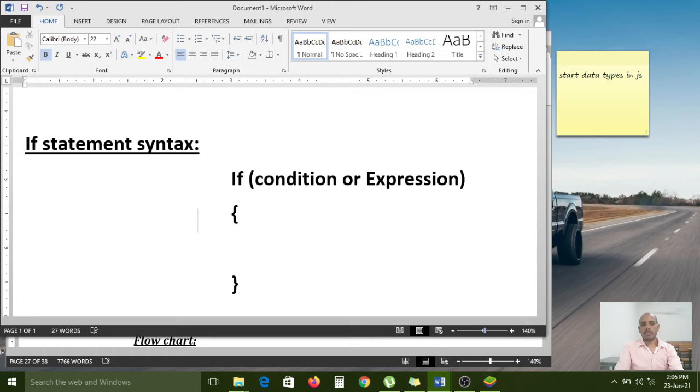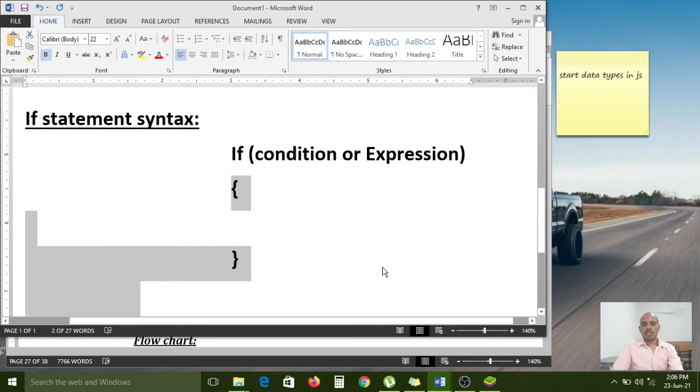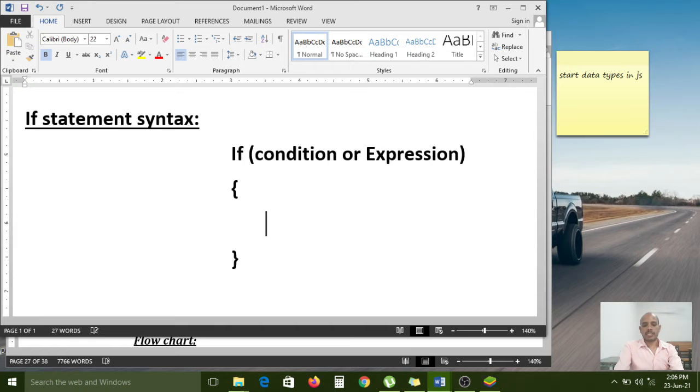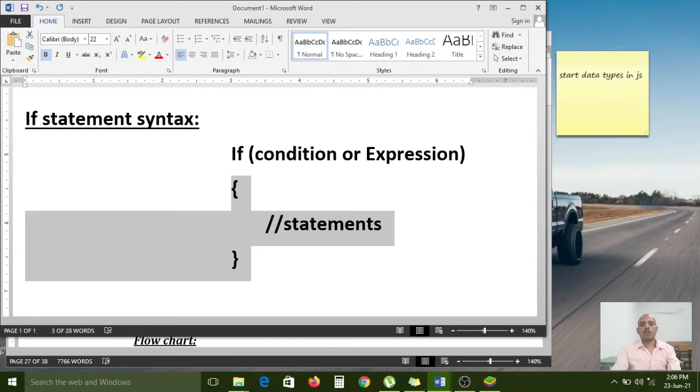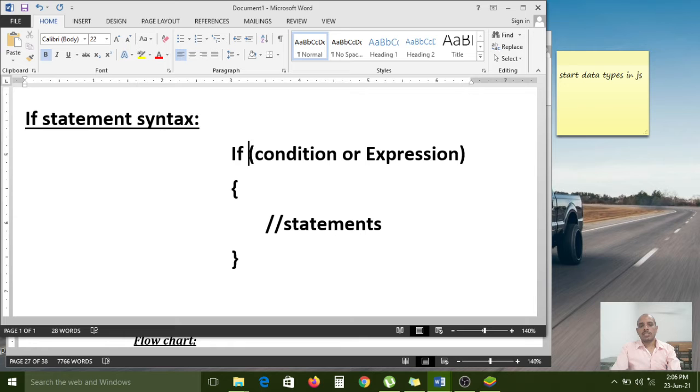So opening bracket, closing bracket. In between these two brackets, whatever statements you want to write, you can write any number of statements. This entire block belongs to the if condition. So this is the syntax.